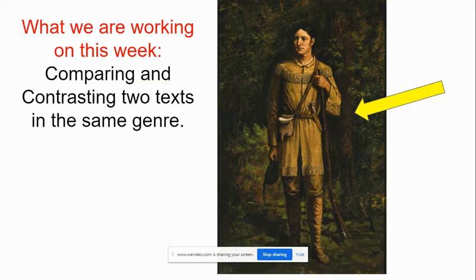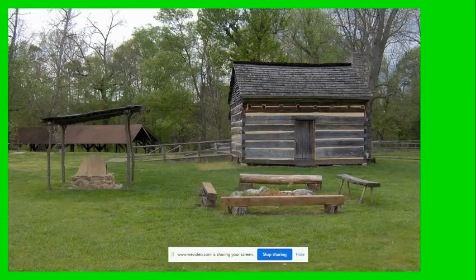This is where he was born and raised in Tennessee. You can see this little log cabin, very small. This is where he was born. It was in the United States.